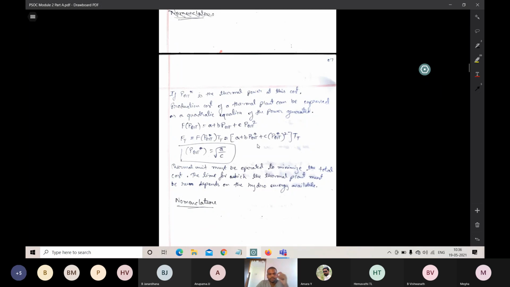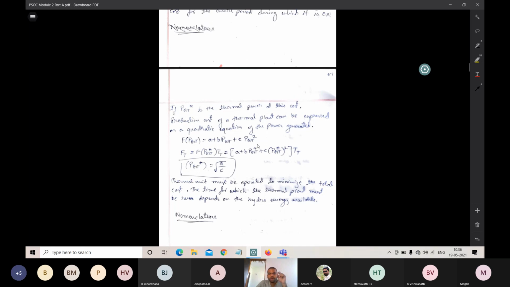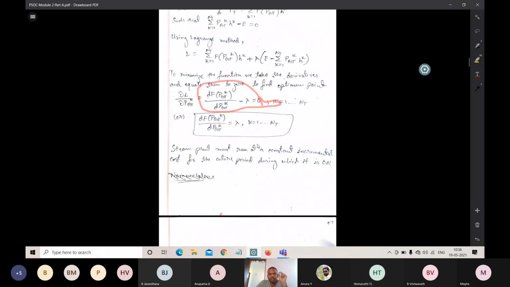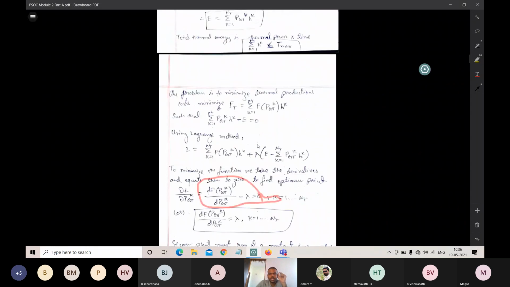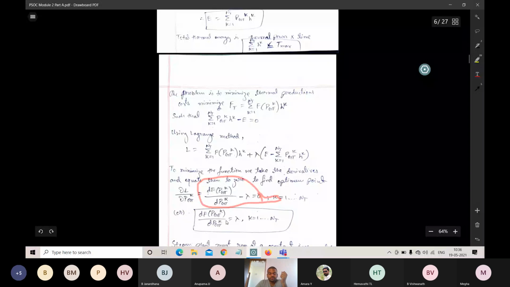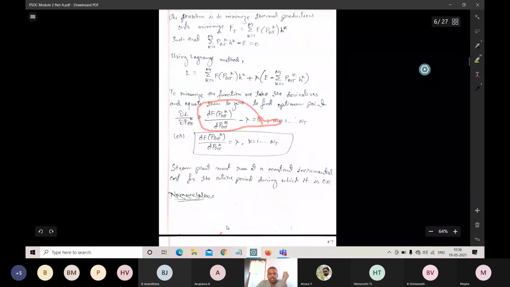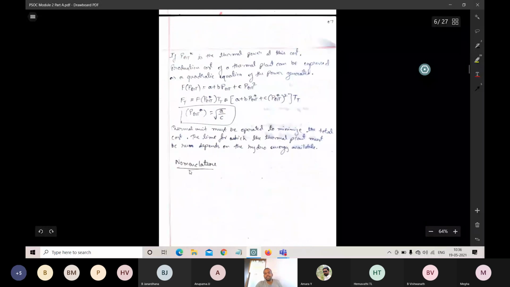So keep remembering this. The formulas that I have written in the blocks are very much important for solving the problems. E is equal to the sum of PGTk hk, and lambda is equal to the differentiation of f of PGTk by dPGTk, and PGT star is equal to root of A by C. So this is about the cost.